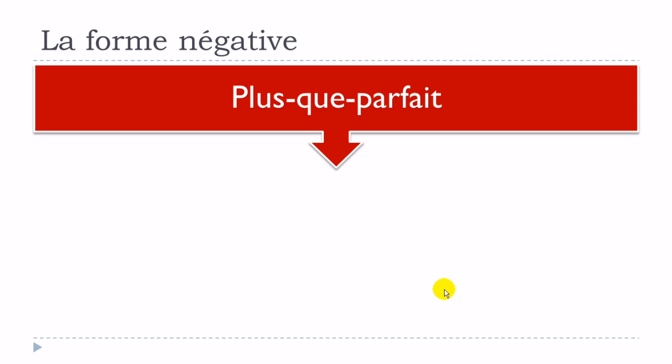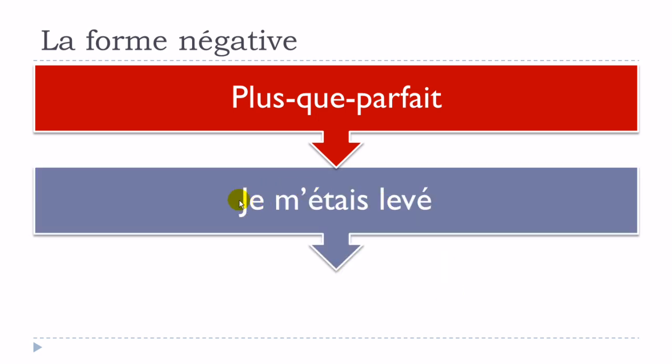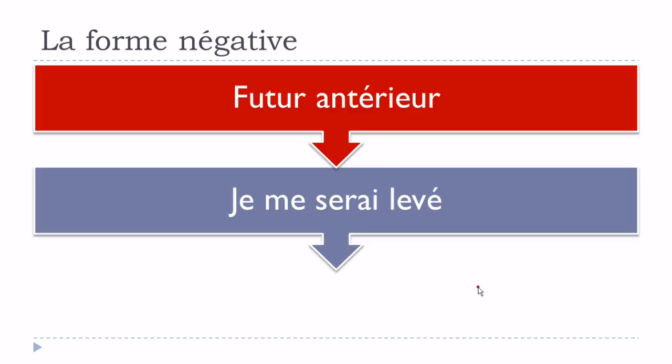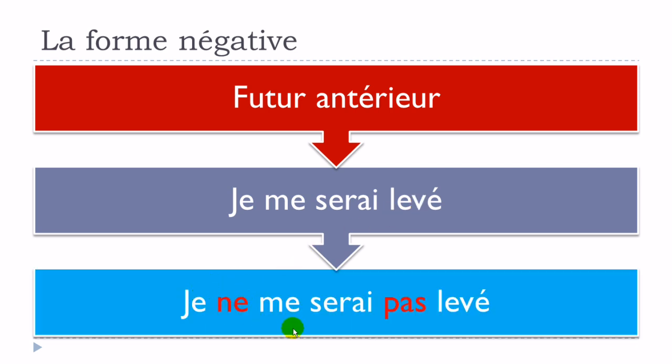Okay, plus que parfait, so another compound tense. Je m'étais levé. Well, je ne m'étais pas levé. Okay? Futur antérieur, je me serais levé. Je ne me serais pas levé. Okay, so you can see that we follow the same logic in a way, because you've got to put this ne first, and then me, and then the verb are together. Then comes the second part of the negative form, sorry, and after that you put your participe passé.